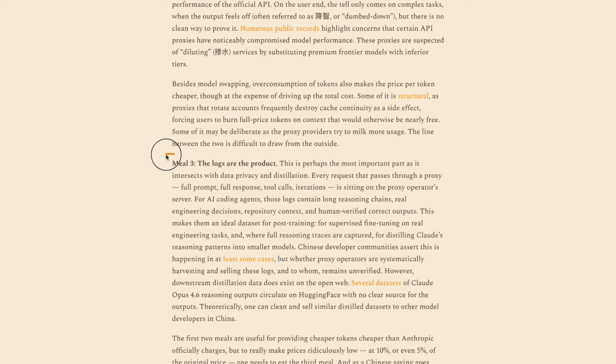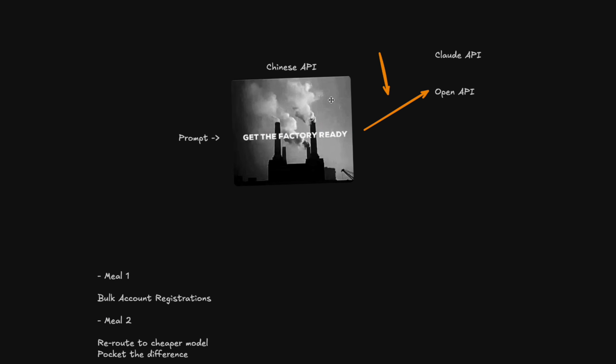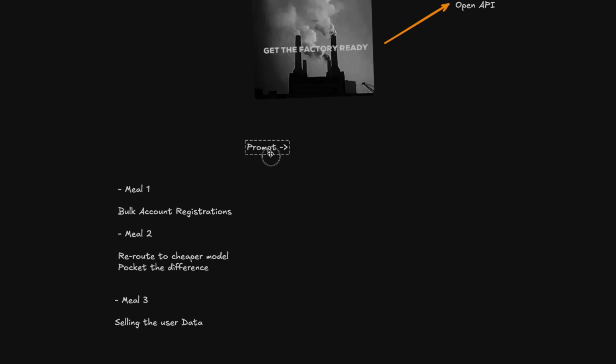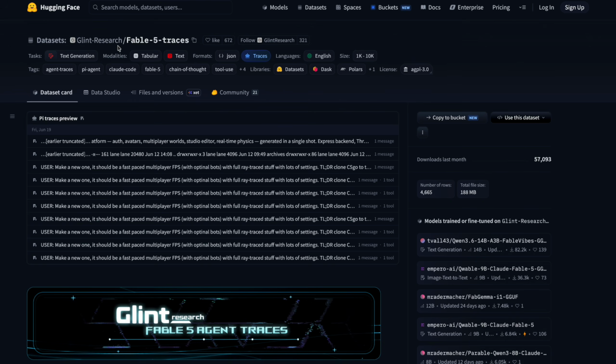So meal 3, they mentioned the logs are the product in this case. So the prompt that you send in, and then also the output of that prompt is directly beneficial to them. Because you have to realize they're not just getting the prompt here, they're also getting the traces, they're getting the output, they're getting the tool calls, etc. And companies, especially in China, are willing to pay for this stuff. If you go on Hugging Face, you'll even find people are already listing Fable 5 traces.